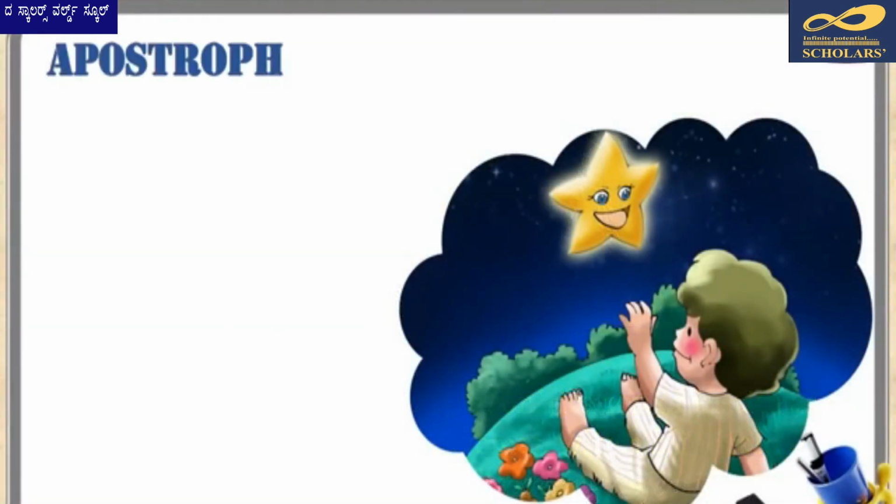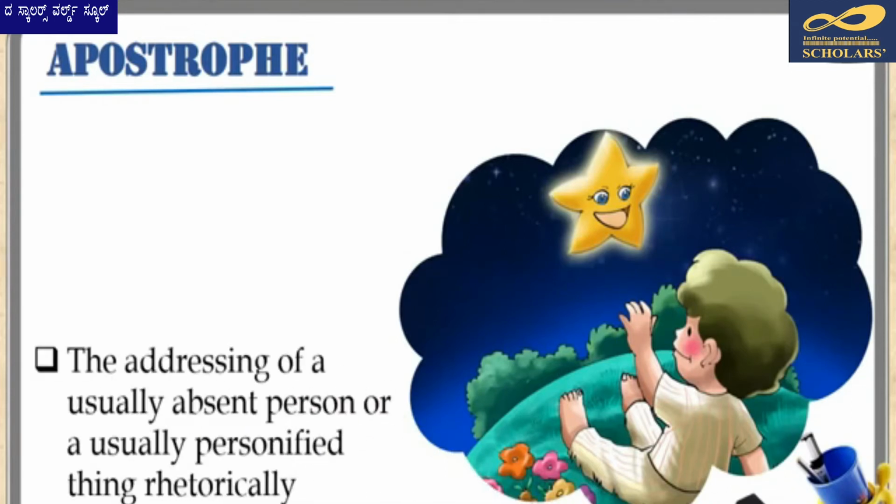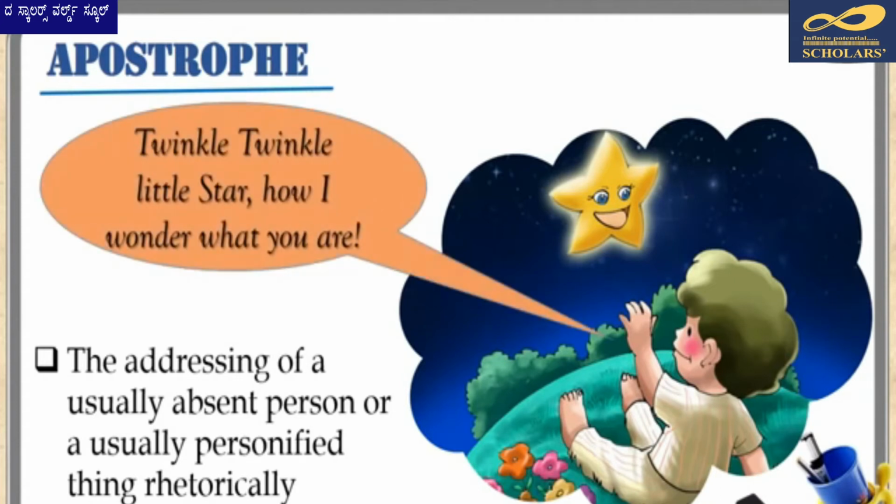The fourth figure of speech, an apostrophe, takes personification one step forward, in the sense that we not only represent an object or an idea as a person, but also speak to it or address it directly as if it were present there and was capable of understanding our feelings. The best example of an apostrophe is the nursery rhyme, "Twinkle, twinkle, little star, how I wonder what you are," in which a kid is talking to a star.